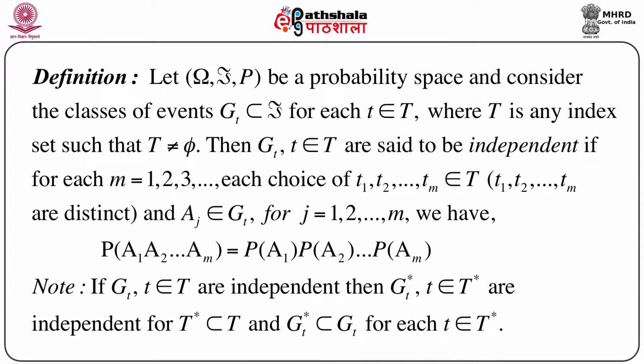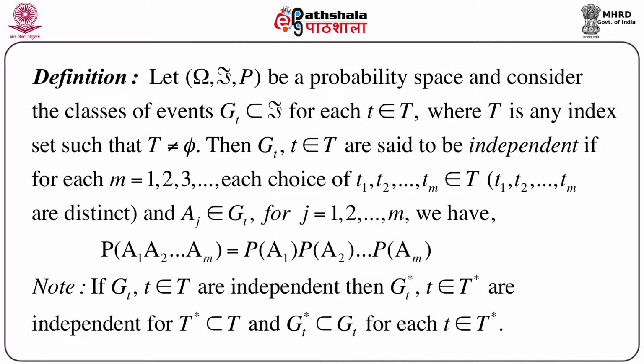Let us start with a few definitions. Suppose omega, script F and P is a probability space. That means omega is the whole sample space, script F is the sigma field generated by the class of subsets of omega, and P is the probability function defined on omega and script F. Now consider a few classes of events, let's denote this by G_t, which is a subset of this sigma field script F for every small t belonging to capital T, where we consider capital T as any index set provided T should be non-empty.